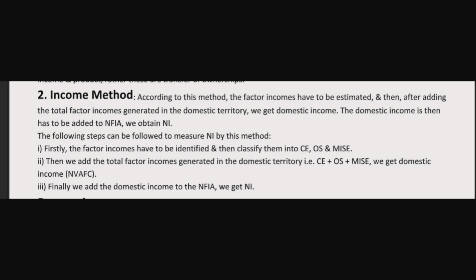Then they will add the total factor income generated in the domestic territory, that is CE, OS, MISC, they will calculate all together. Then they will get NVAFC, that is the domestic income of the country. Finally, they will add this domestic income to the net factor income from abroad. Then they will get the national income of a country. This is the income method of calculating national income. That is the second method. The first method is the product or value added method. It is also known as the output method. The second one is the income method.